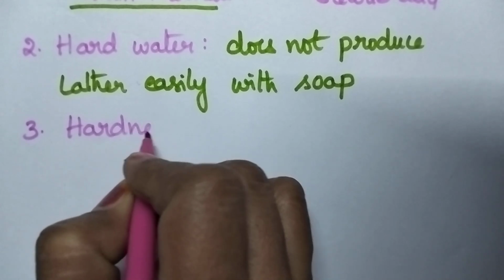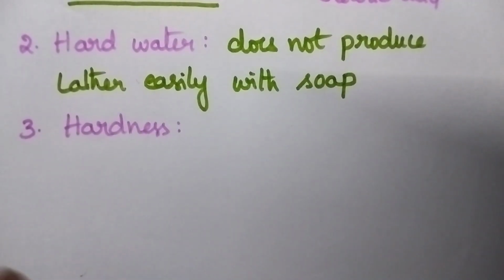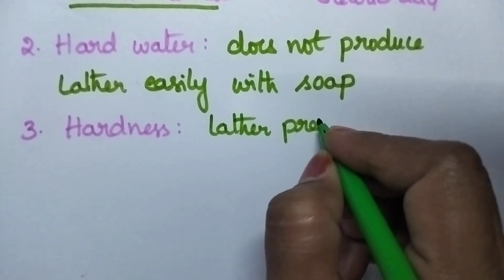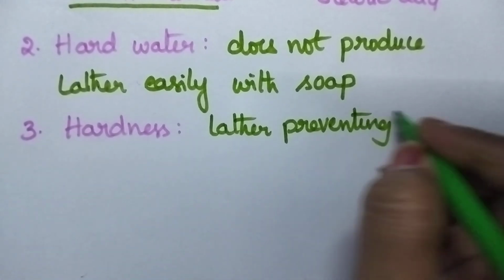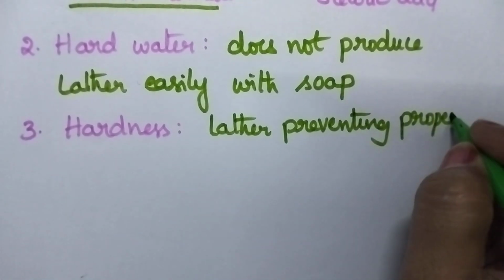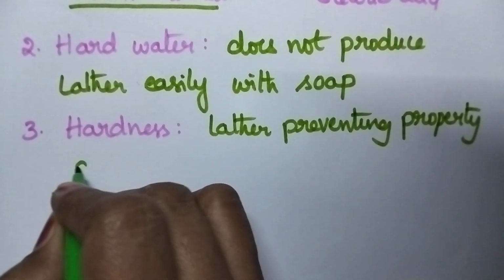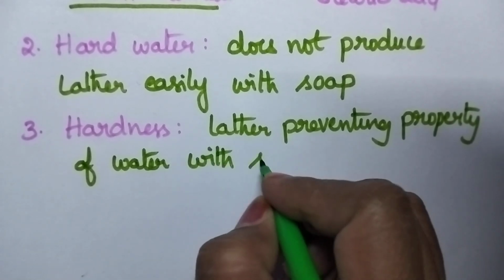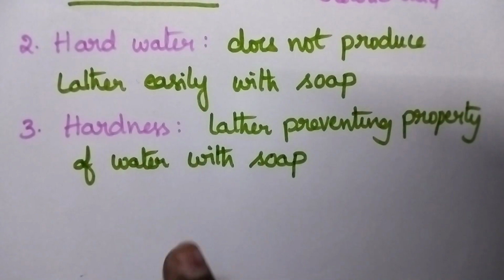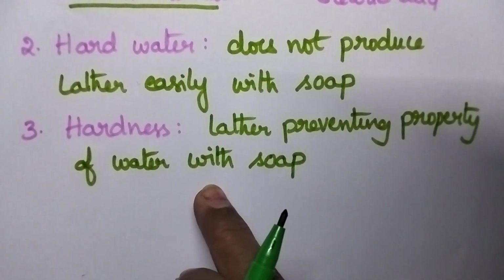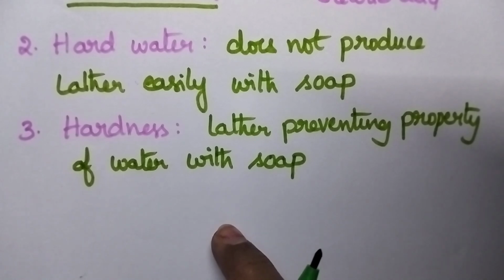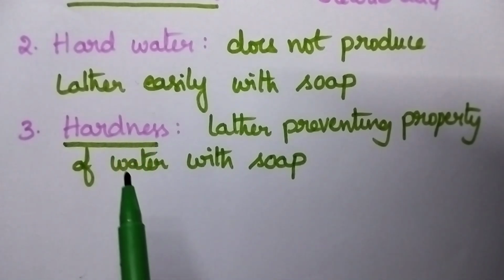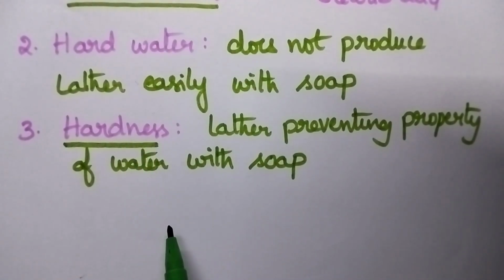So hardness means the lather preventing property of water with soap is called hardness, and this is mainly due to the presence of magnesium and calcium salts in water. So hardness of water is mainly due to the presence of calcium and magnesium salts.